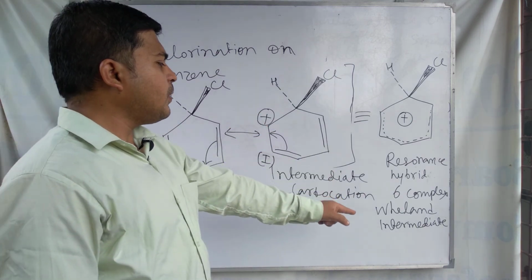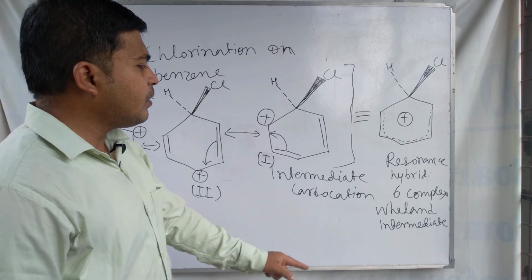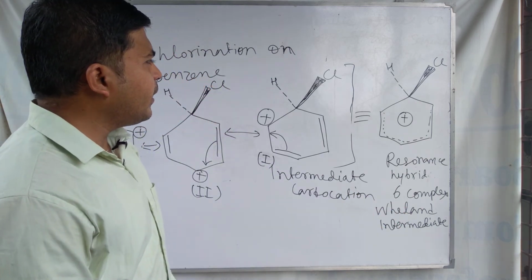It is called the sigma complex, or Wheland intermediate is its name.